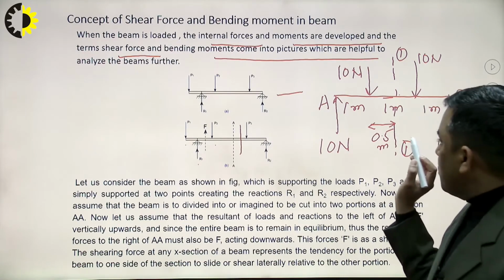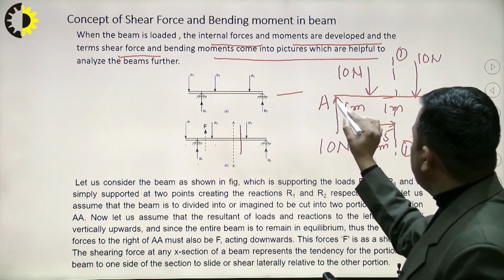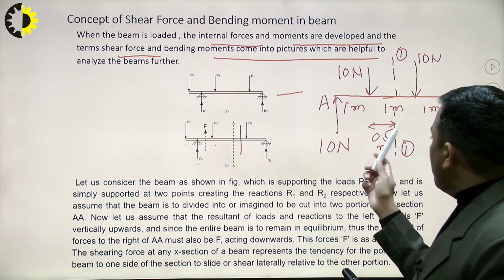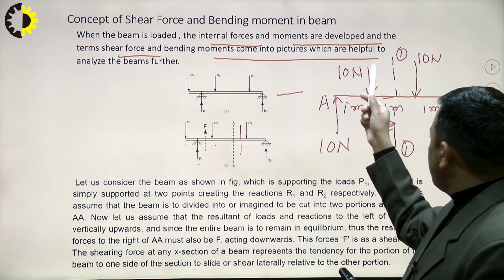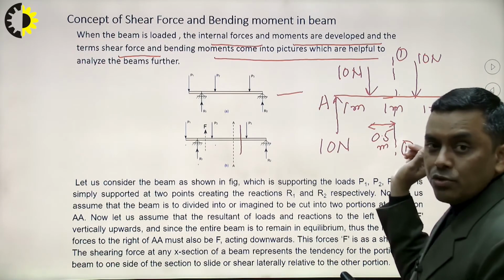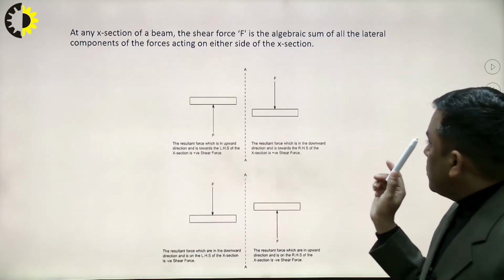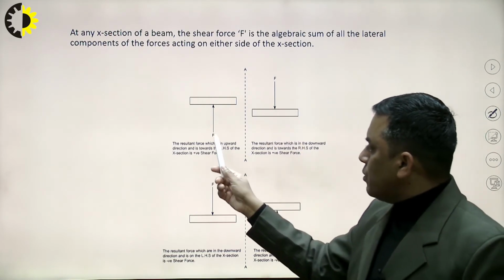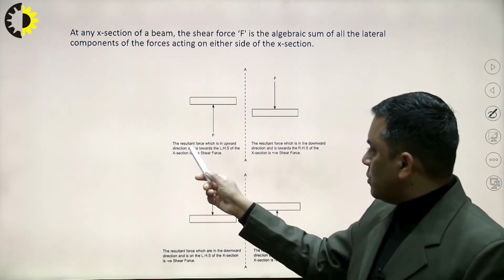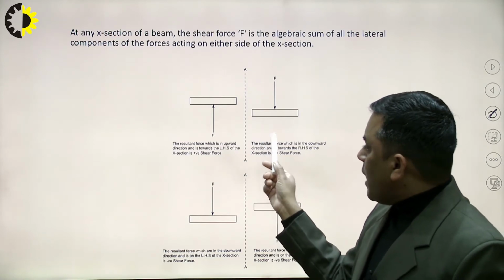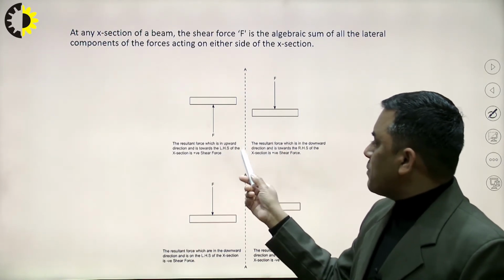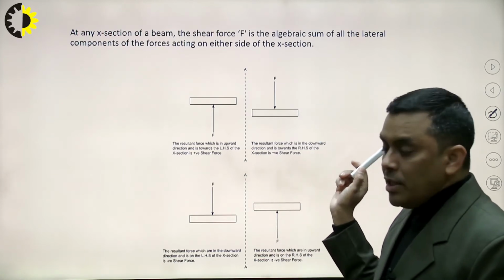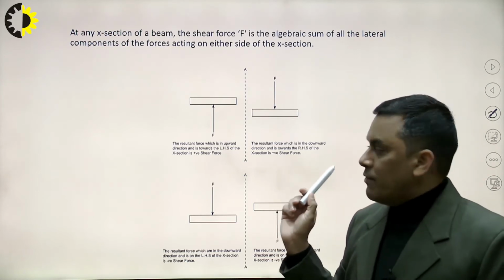This term must be clear. These two forces have to be taken into account, the algebraic sum of these two forces. Coincidentally, 10 Newton is positive and 10 Newton is negative, so the shear force comes out to be zero. So at any section 1-1, the shear force is the algebraic sum, or as written there, the resultant force in the upward direction towards the left hand side of the section. Now it is necessary to discuss the sign conventions also.